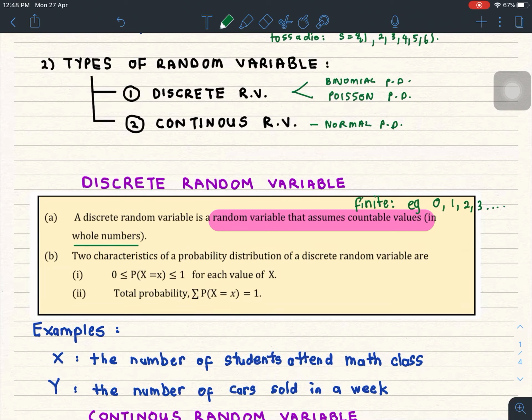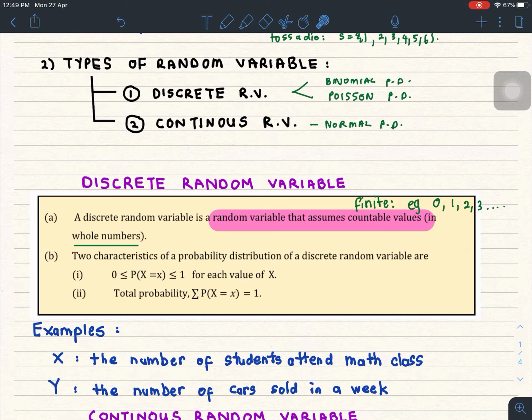For example of a discrete random variable, we can see here the number of students that attend math class. The number of students can be 1 student, 2 students, 3 students and so on. You cannot have 1.5 students. Another one is the number of cars sold in a week. For example, you sold 5 cars, 10 cars and so on. Your random variable is usually denoted by a capital letter, which can be from A to Z. Usually we start with X, Y, W and so on.